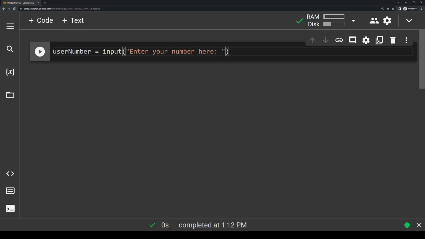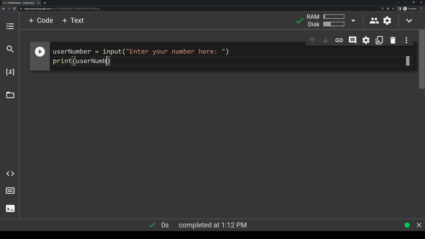Now, input is a built-in function in Python that basically captures input from the user. And whatever is inside of the parentheses, in our case, enter your number here, is displayed to the user when the user is prompted for the input. So once the user types in their number and presses enter, we capture that input, and in our case, I want to assign that input to a variable I just made up called user number. So I'll show you how this works. And actually, let's make another statement here where we're going to print out whatever the user entered.